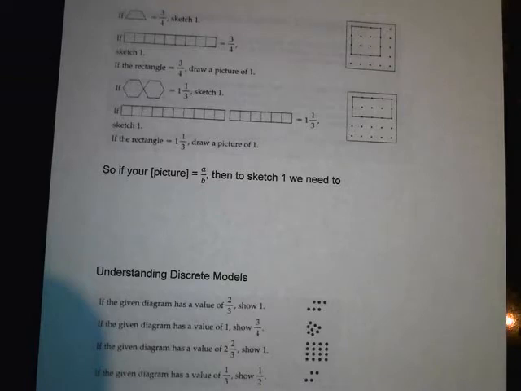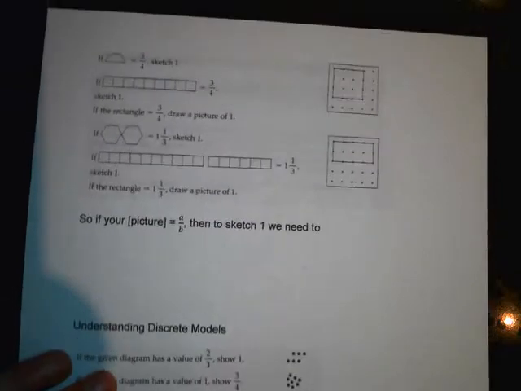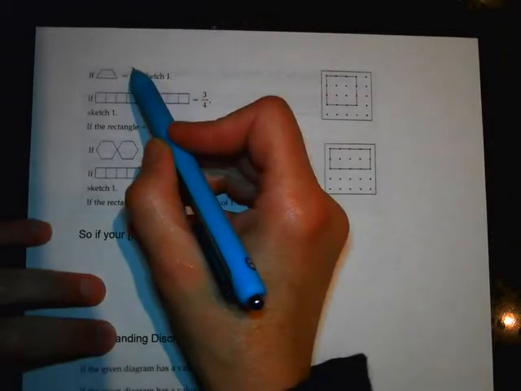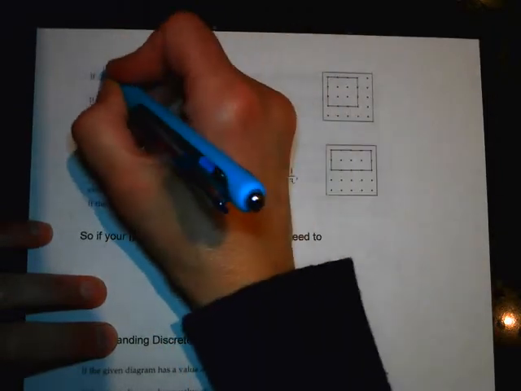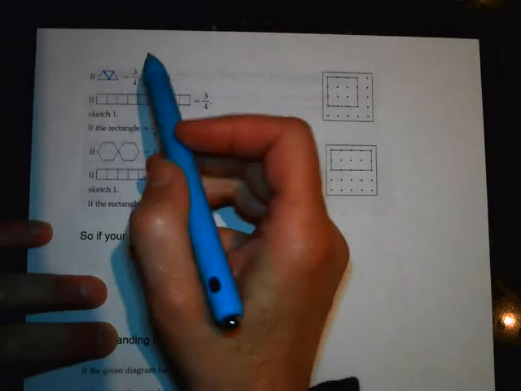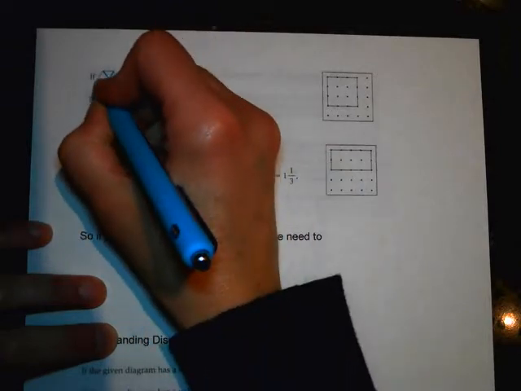All right, you ready? I don't know if you paused or not, but I'm going for it. So with these problems, you're not given what 1 looks like. So it's absolutely the opposite of the ones we just did. So for these ones, they're telling you that they drew 3 out of 4 parts. So you need to divide this up into the numerator equal parts. And then the denominator tells you how many parts you need to get to be a 1. So that's 3 out of 4, so 1 would be 4 out of 4. So we're going to add a part.